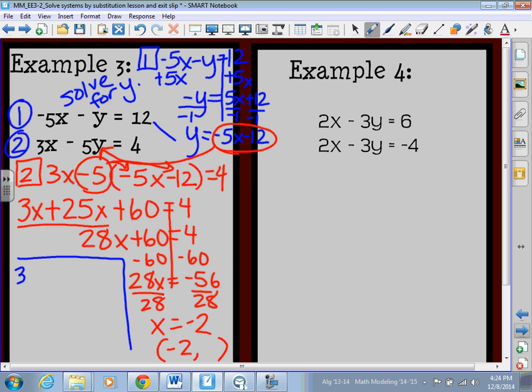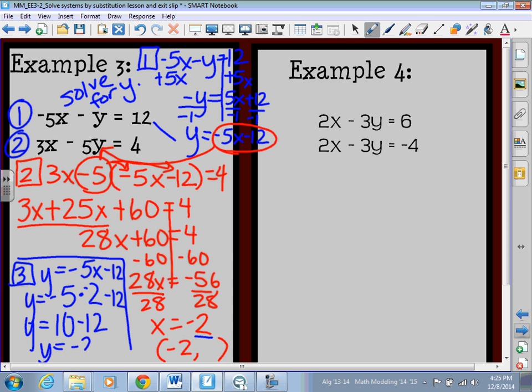So, let me give myself some space. Step 3, I need to find what is y. Well, we already manipulated the very first equation into y equals something. I already know my x, so y equals negative 5 times x minus 12. Well, if I know x is negative 2, I can just plug that in. So y equals negative 5x minus 12. Y equals negative 5, and instead of rewriting x, I'm going to write the value of it, which is negative 2, minus 12. So y equals negative 5 times negative 2 is 10 minus 12. So y equals a negative 2. So my solution here is negative 2, comma, negative 2.